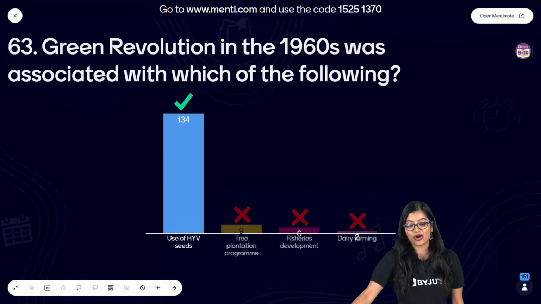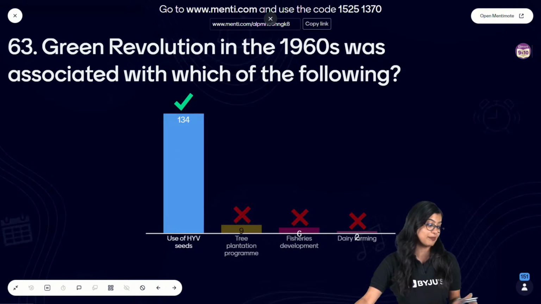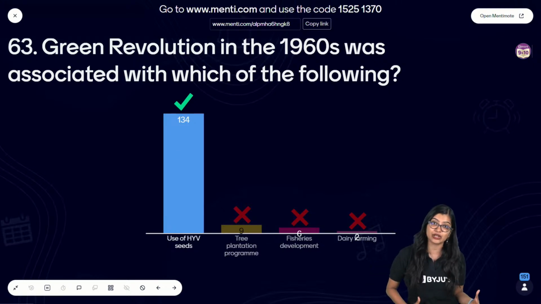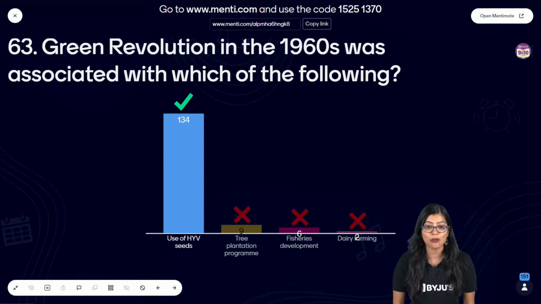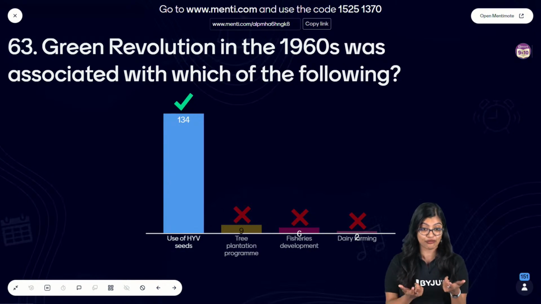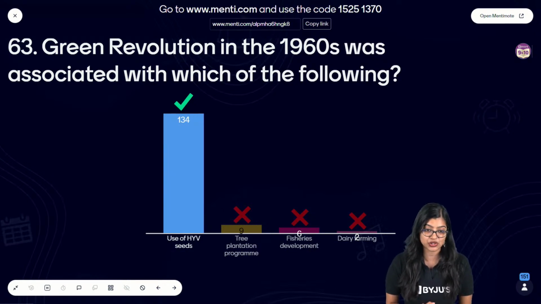I know this looks like biology, but it's actually there, right? When we talk about agriculture, and especially in your first chapter, when we look at Green Revolution, they talk about how post-Green Revolution, there was an increase, especially by using HYV. Now, what does HYV say? I mean, what's the full form of HYV, right? Can you tell me the full form of HYV?